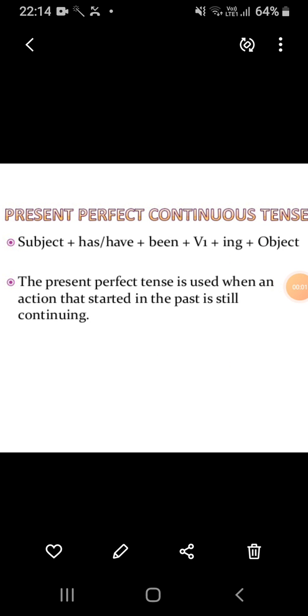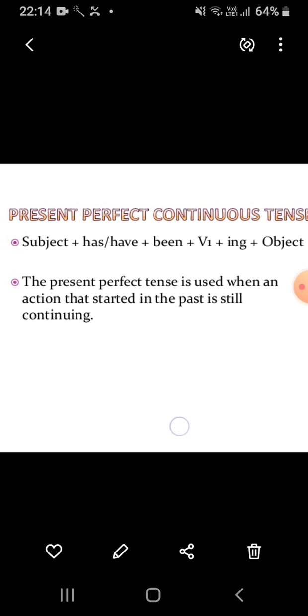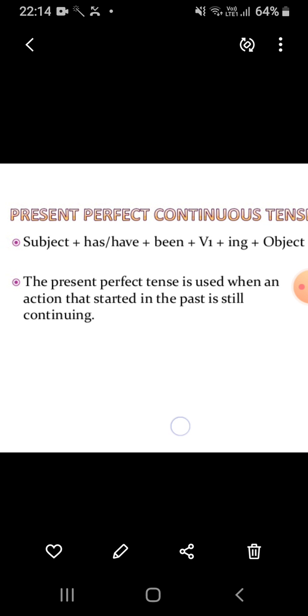So present perfect continuous tense is used when action has started in the past but it is still continuing. For example, the doctor has been examining the patients for over 10 minutes. As I told you, in this tense, stress has been given on duration of action, for how long the action took place. So here the doctor is examining the patients for over 10 minutes.